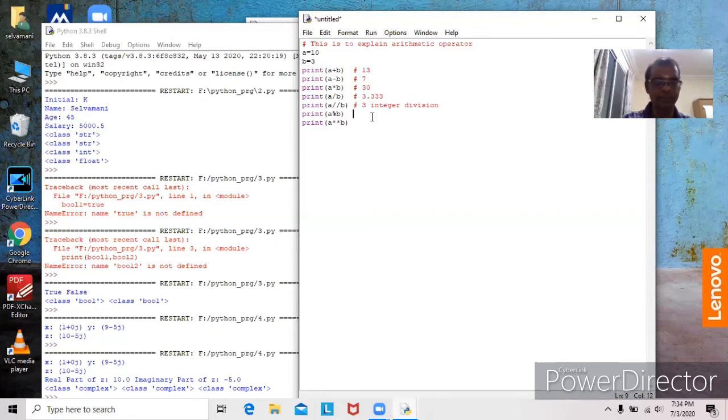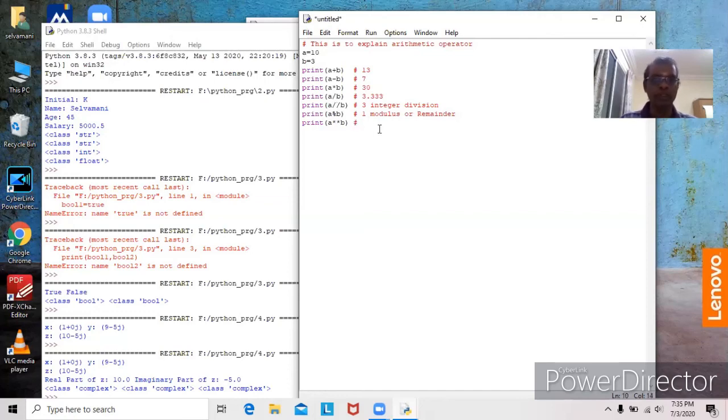This is modulus or remainder after division. 10 divided by 3. Okay, 3 threes are 9. After that 1 is remainder. It gives 1. Either we can call it modulus or remainder. Remainder after division. So 10 should be divided by 3. 3 threes are 9, so remainder will be 1. It will give 1. It gives the integer part.